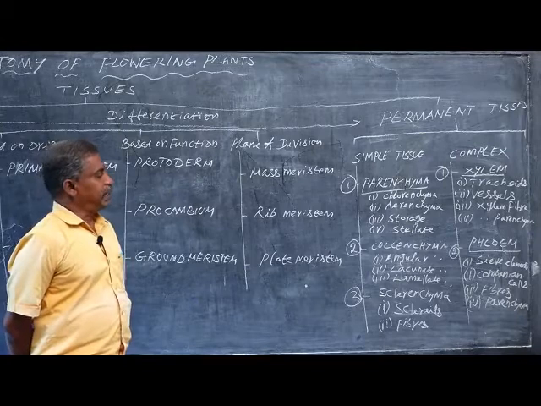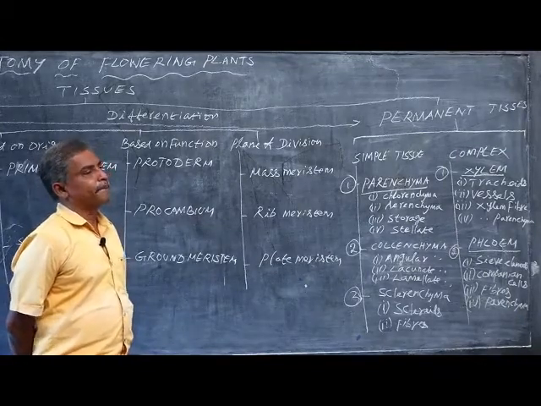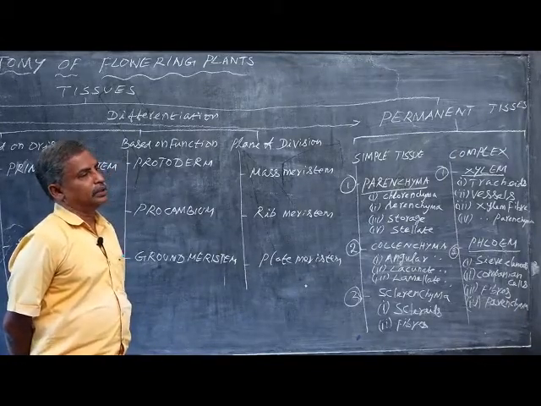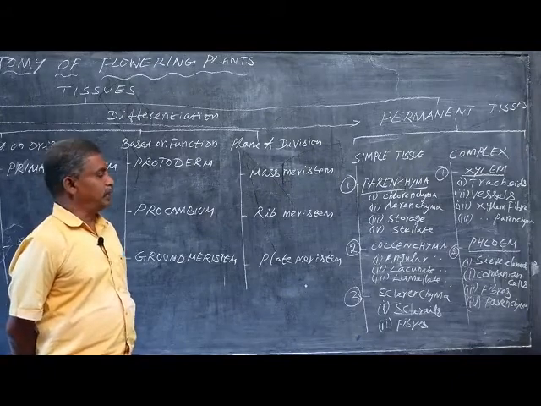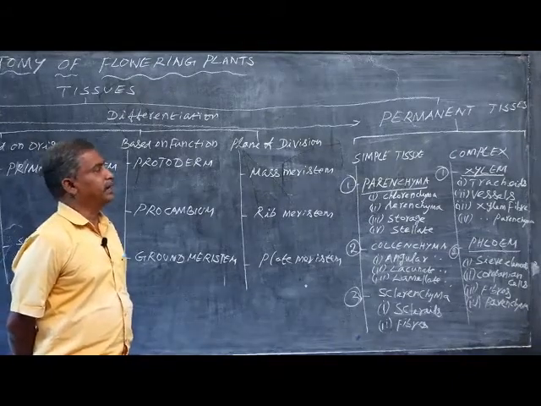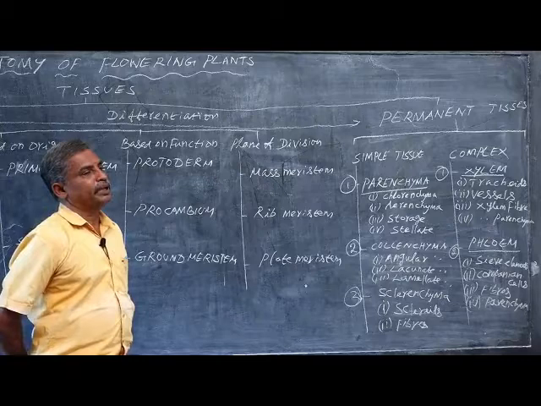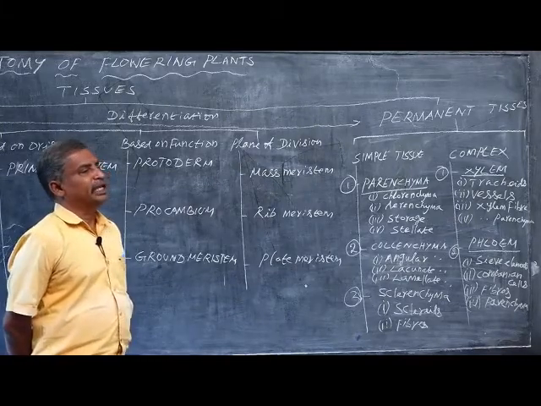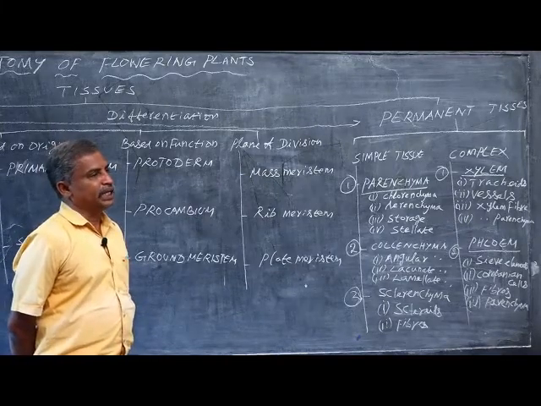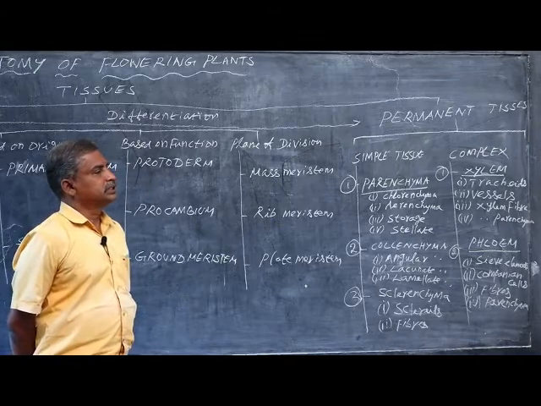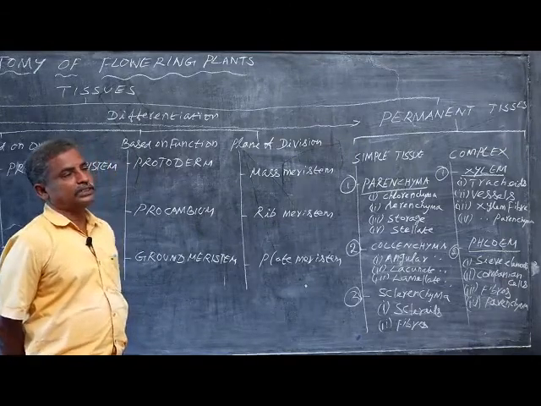There are three kinds of simple tissues. The first is the parenchyma, the second is the collenchyma, the third is the sclerenchyma. What is parenchyma? Parenchyma is the living tissue which is found in all parts of the plant body.